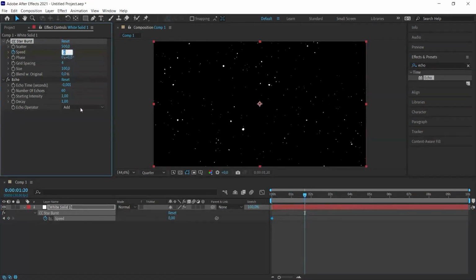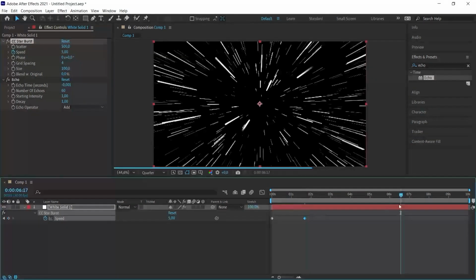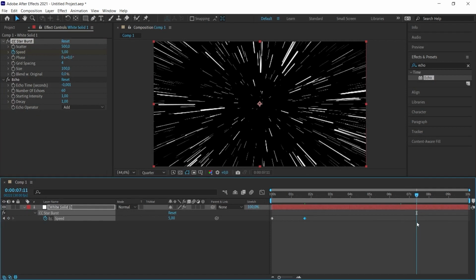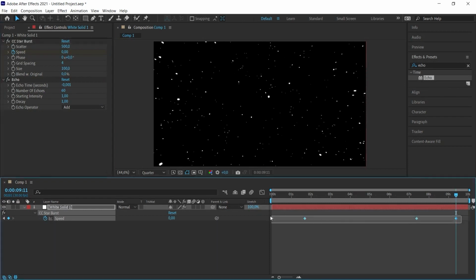When I move the timeline a little further and set the speed value to 5, a movement will be achieved as you can see. While doing this, it may tire your computer a little while watching the preview. I go a little further. I will create a new keyframe with the exciting settings. For this, I click on the little icon and I move a little further and change the value of 5 to 0. The movement that will start from 0 will continue and then it will end by reaching 0. This was our intention.